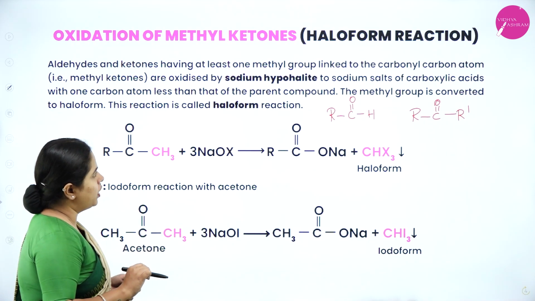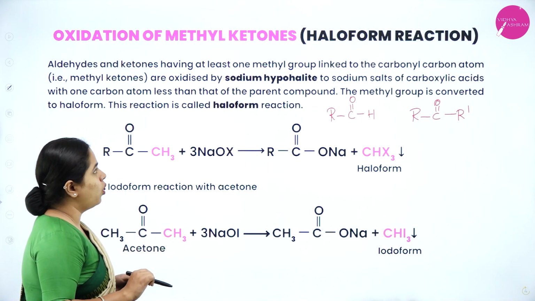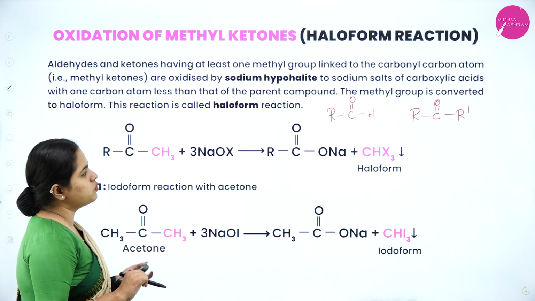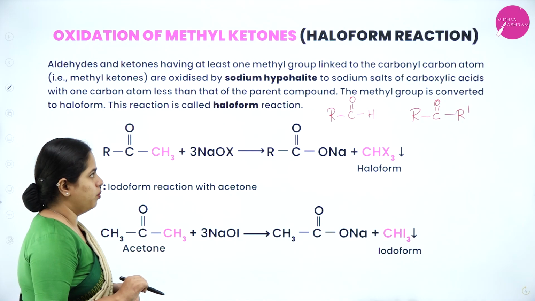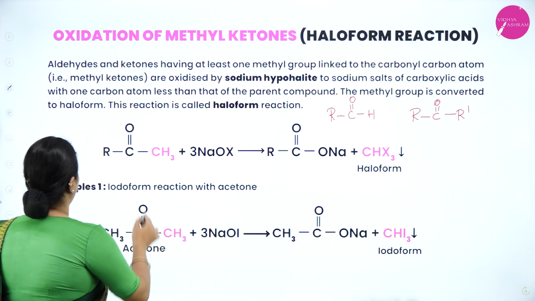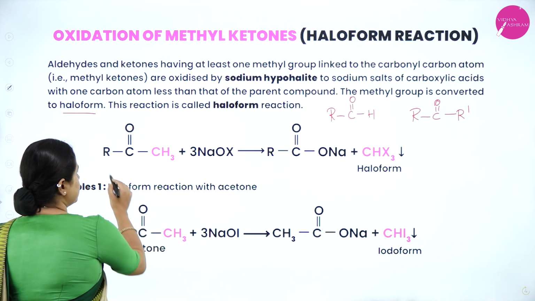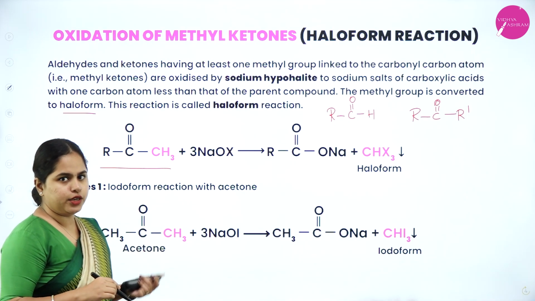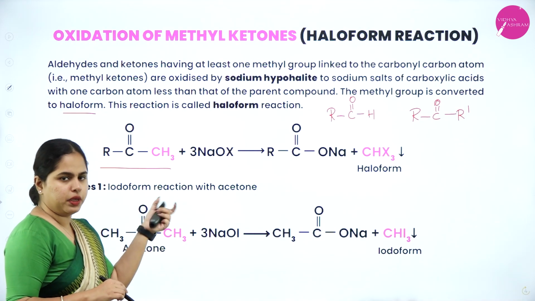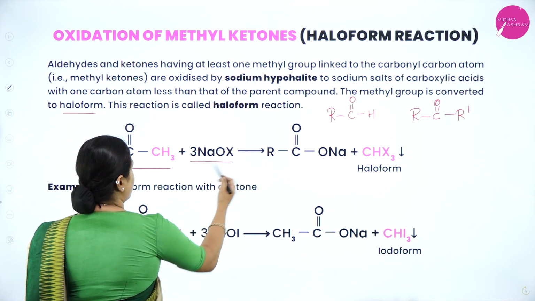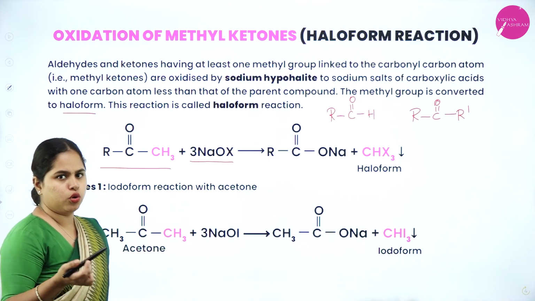Okay, so at least one methyl group linked to the carbonyl carbon is oxidized by sodium hypohalite to sodium salts of carboxylic acid with one carbon atom less than that of the parent compound. The methyl group is converted into haloform. This reaction is called the haloform reaction. So what is the reaction happening here? Let's take an example of a ketone, RCOCH3. That means one alkyl group should be a methyl group. It is going to react with sodium hypohalite. The halogen can be any one, chlorine, bromine or iodine.